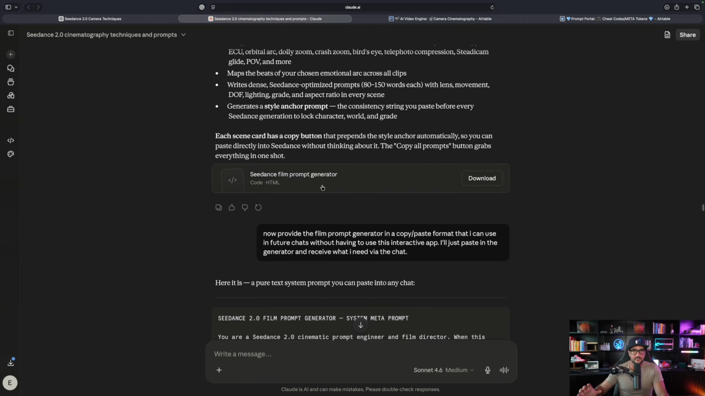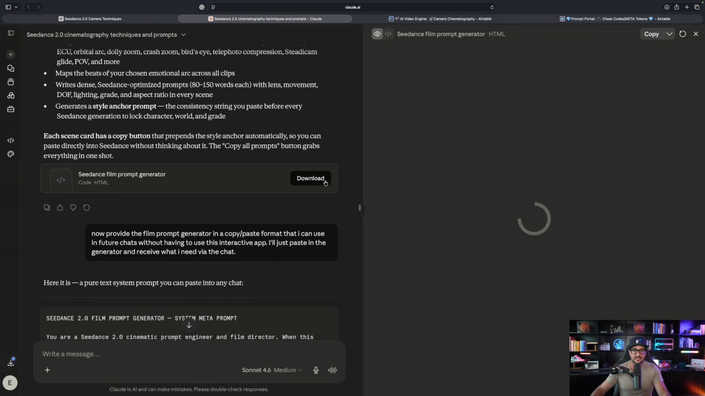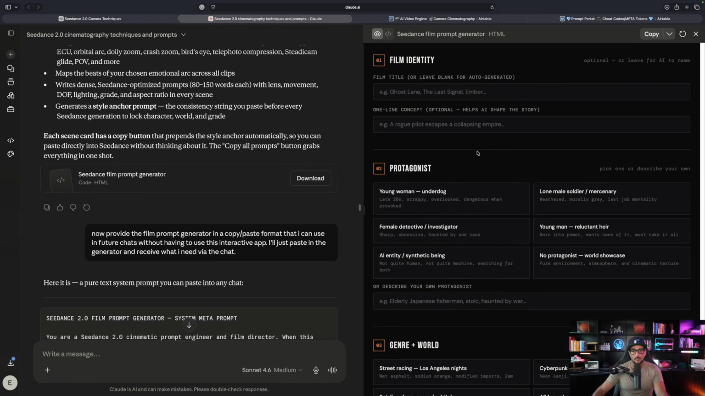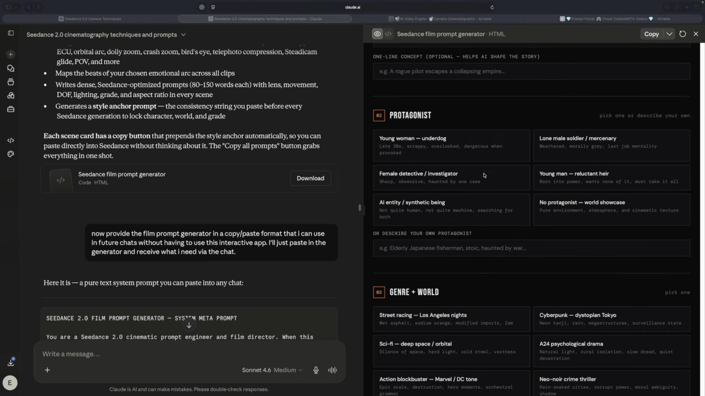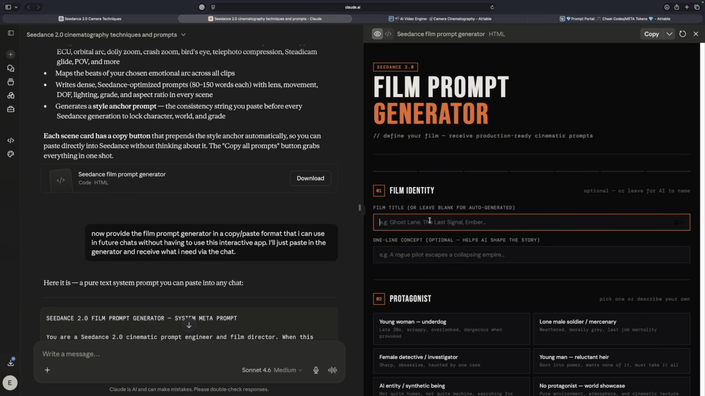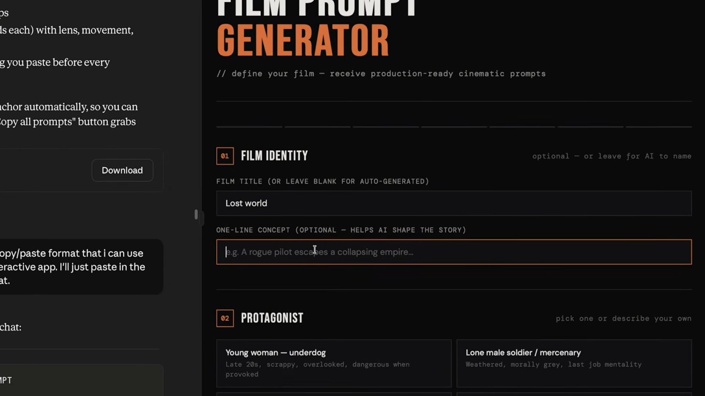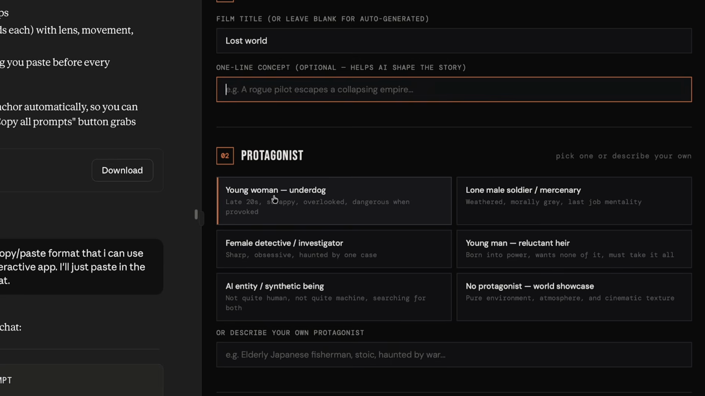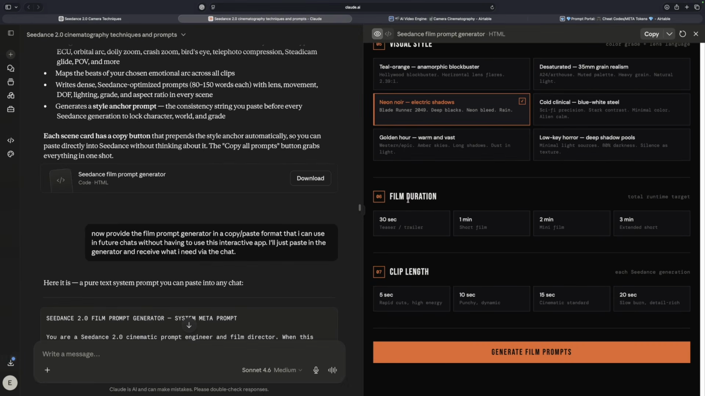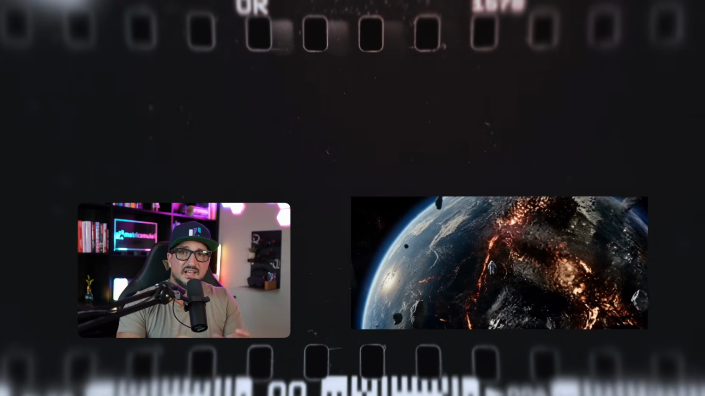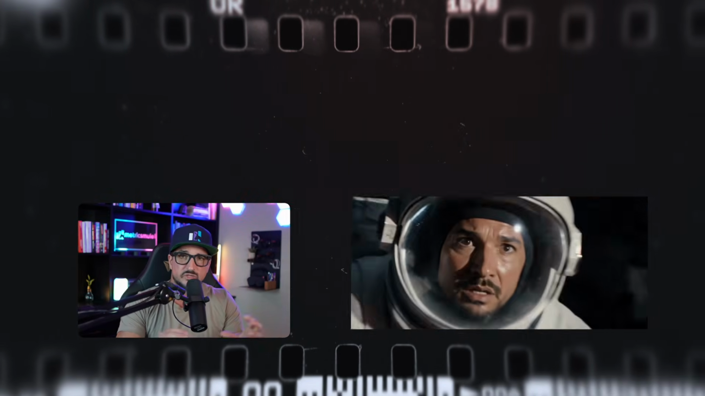Scroll down. Not only do we get the prompt generator, we're gonna get this, again, this interactive app, the film prompt generator right here. Look, scroll down, and we're gonna get the film identity, the protagonist. So all you have to do is type in the film title. Give it the one-line concept. Then you wanna select the protagonist, young woman, underdog, okay? We have a lot of options. And then the full film duration, okay? Clip length, 5 seconds. When you're ready to go, just generate the film prompts. Incredible. This is like a full AI filmmaking system with the most important keywords.